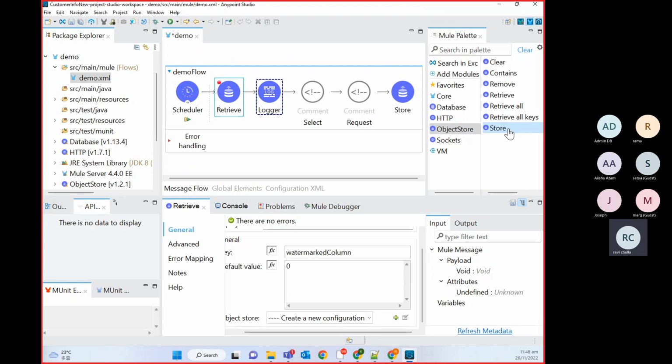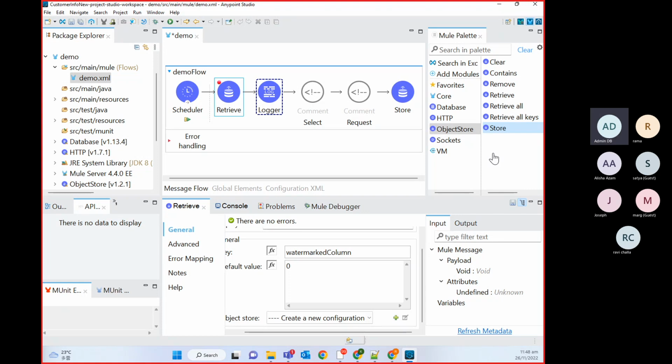Okay, we need to use a separate palette, right? The store palette, we need to use it. Am I right? Object store, this is the connector and this is its operation, not a palette. So if we need to store it, we need to use a separate palette in that case. And there it will maintain, until the key value expires, it will store every time. So we can store in a different palette, and for next time, which one will be considered, this one or the old one?